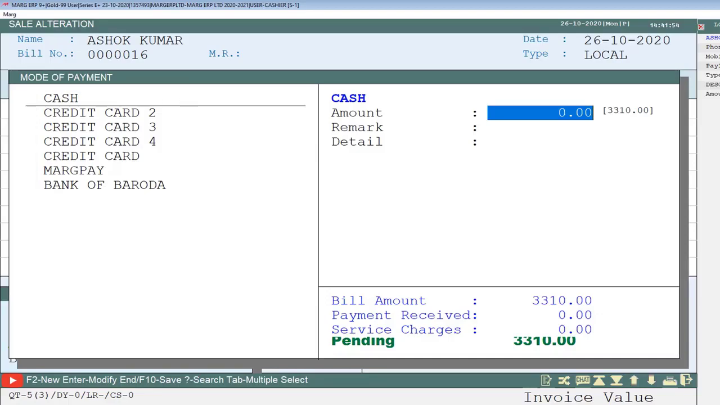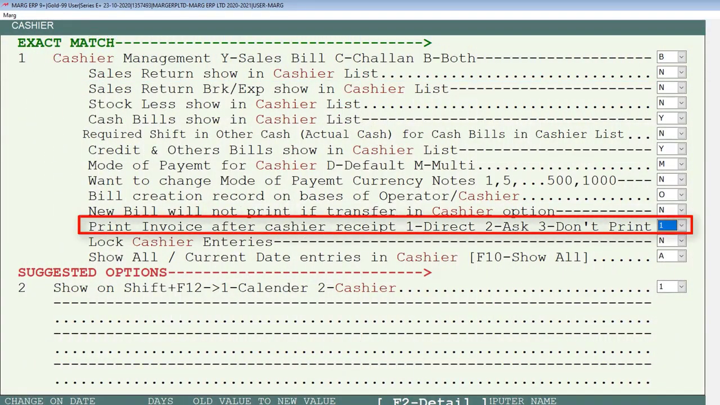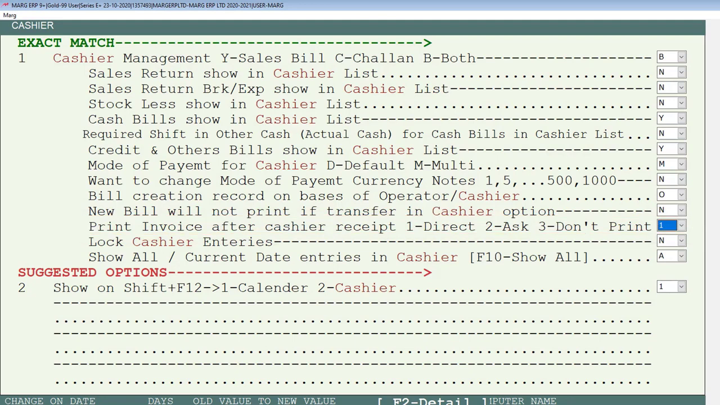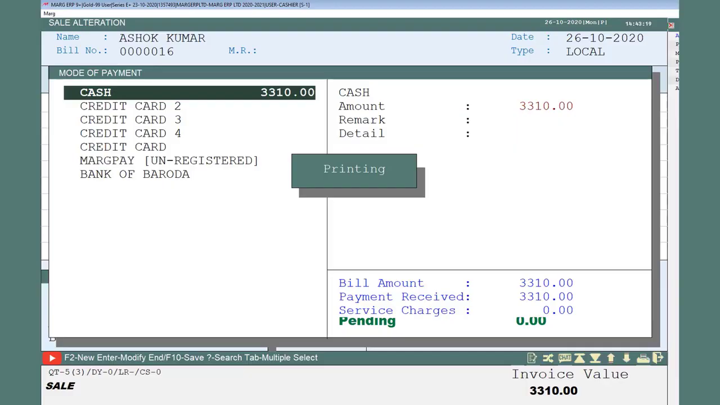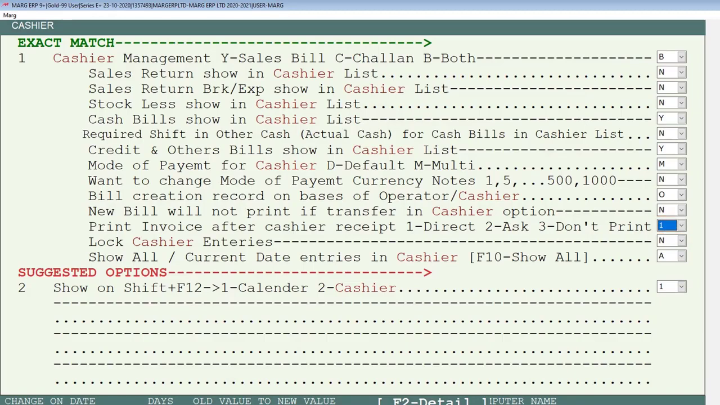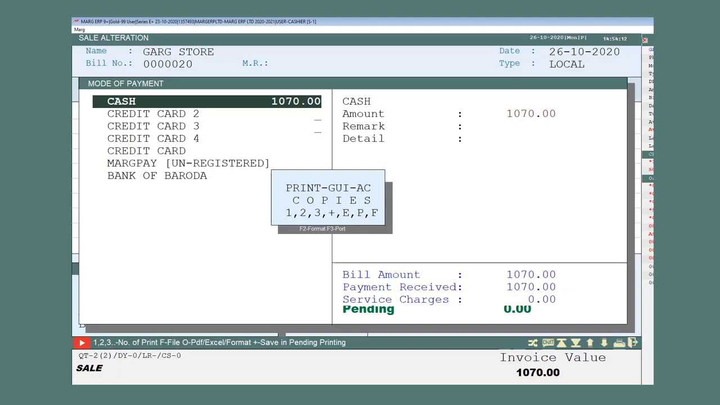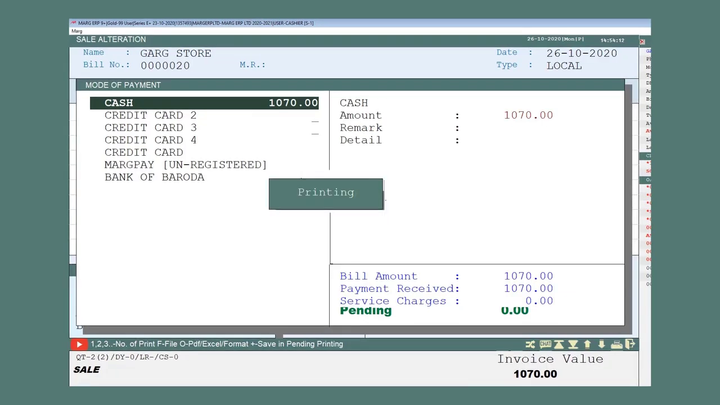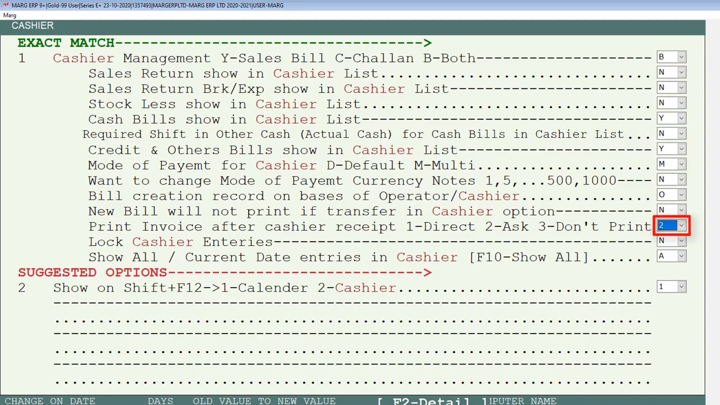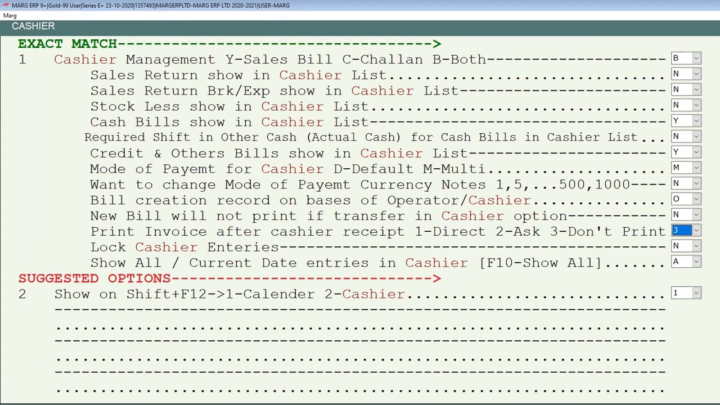Then there is print invoice after cashier receipt: 1 for direct, 2 for ask and 3 for don't print. It means you can set from here that when your cashier completes the billing of any customer, the direct print command gets enabled and the bill gets printed. For that we will set this field to 1. If we want the software to ask before printing the bill, and only when the cashier gives the print command the bill gets printed, then you will set this field to 2. If you do not want to give the bill print option, then you will set this field to 3. So you can set this field as per your requirement.